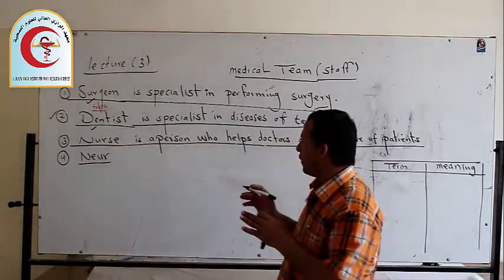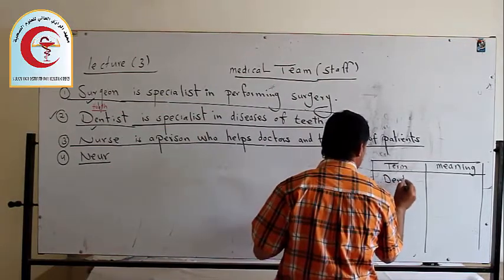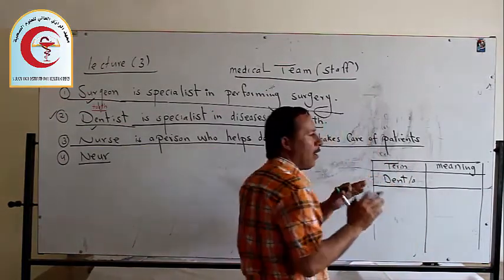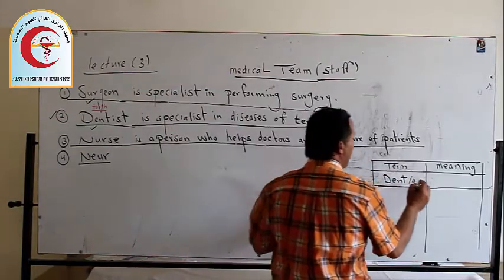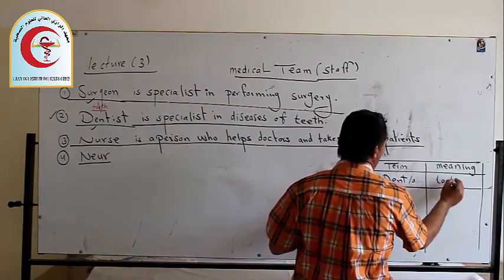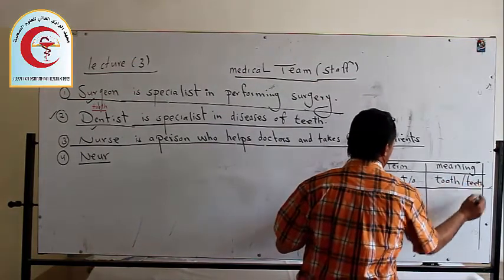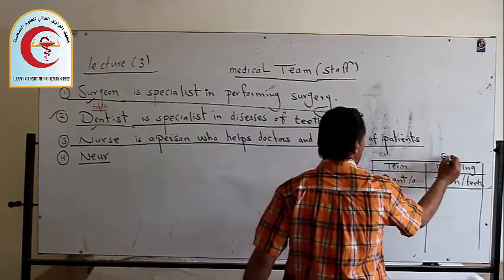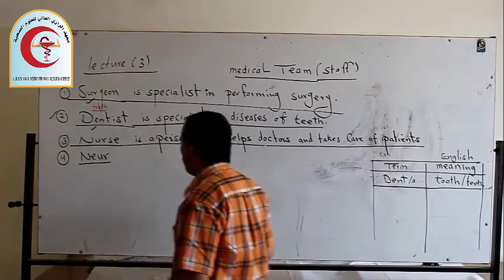We are going to discuss the Latin words. For example, number one, we have dent. Dent is a Latin word. Dent or denture is a combining form, and dent means tooth or teeth. This is a Latin word, and here is the meaning in English, the meaning of the words or term in English.